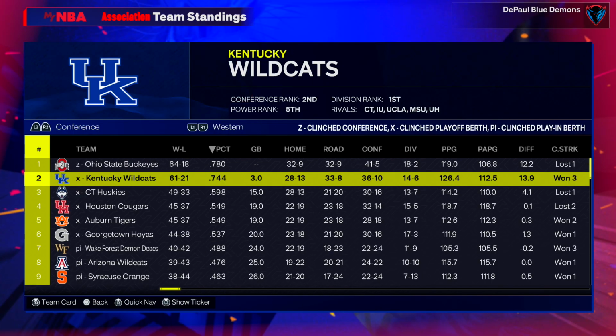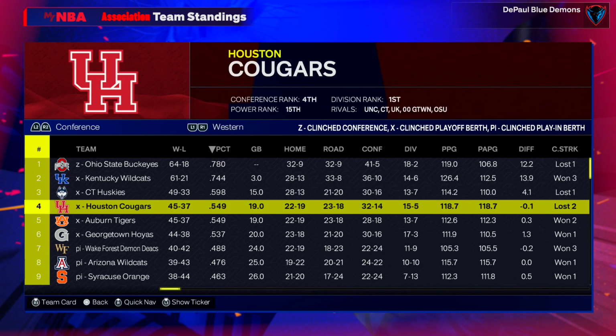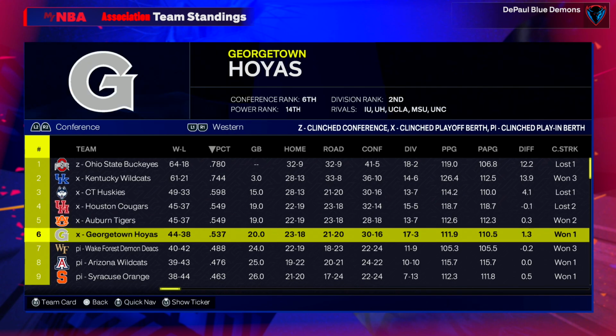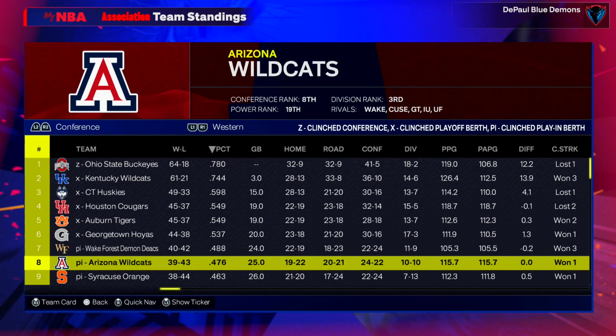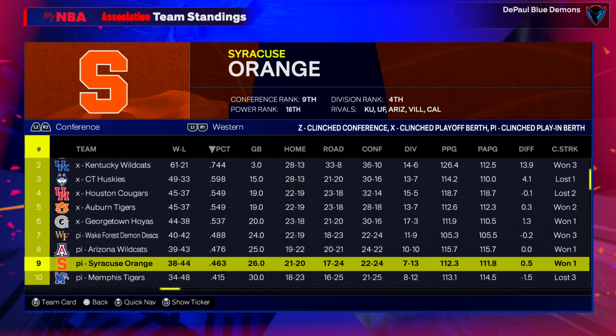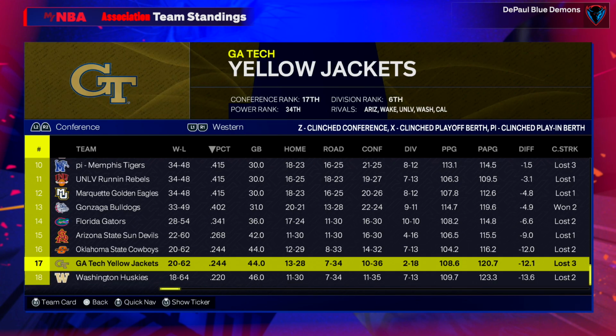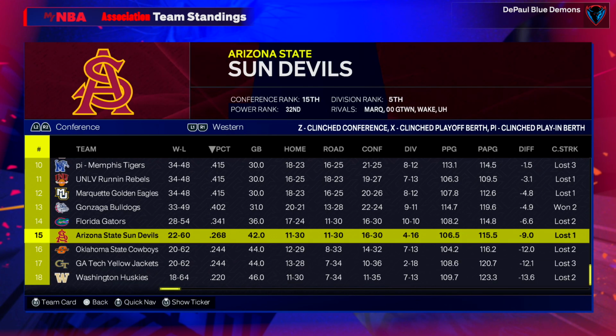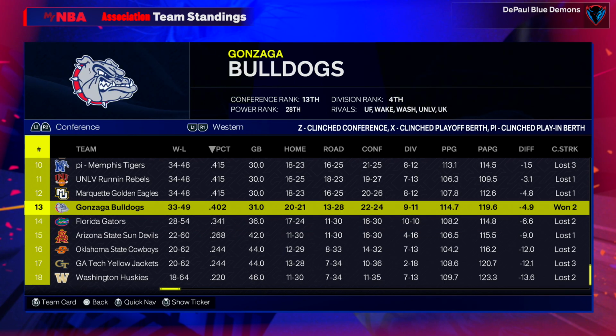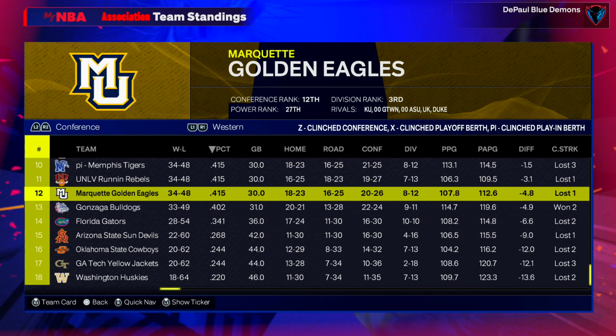It's probably going to end up being Ohio State and Kentucky, but UConn is there. Hakeem with Houston, Charles Barkley at Auburn, Georgetown with all them big men, CP3, Tim Duncan at Wake Forest, Derrick Rose, Memphis barely in the play-in. Obviously, superstar, legendary talent all over the place here. James Harden, Arizona State missing the playoffs, but I would say the better teams are definitely in the East.